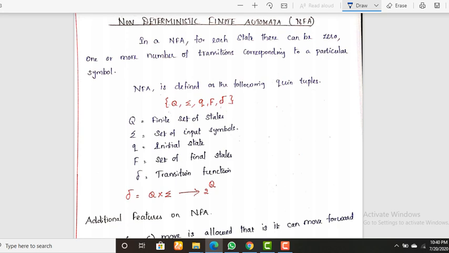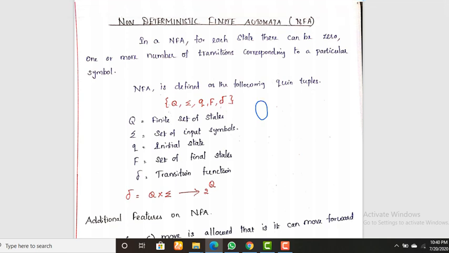In non-deterministic finite automata, for each state there can be 0, 1 or more transitions corresponding to a particular symbol. This is the major difference between NFA and DFA.